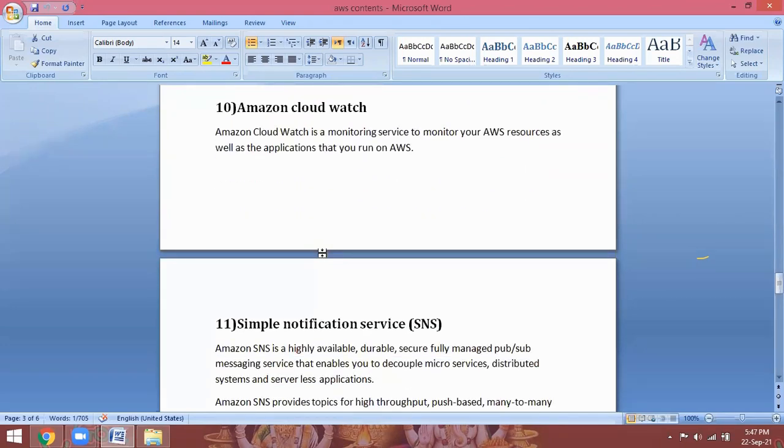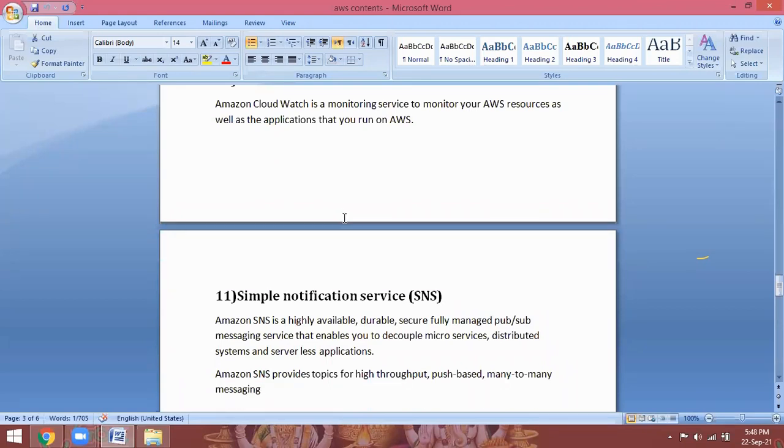Next, Amazon CloudWatch. It is a monitoring service in Amazon. How to monitor your EC2 instances, S3 storage, whatever it may be. Whenever my CPU utilization is greater than 70%, launch a new instance. Whenever my CPU utilization is less than 15%, terminate it. Unnecessarily, I don't want to pay money for what is not being utilized. So with CloudWatch, I can monitor my AWS resources in the cloud. That is a monitoring tool in the Amazon AWS cloud.